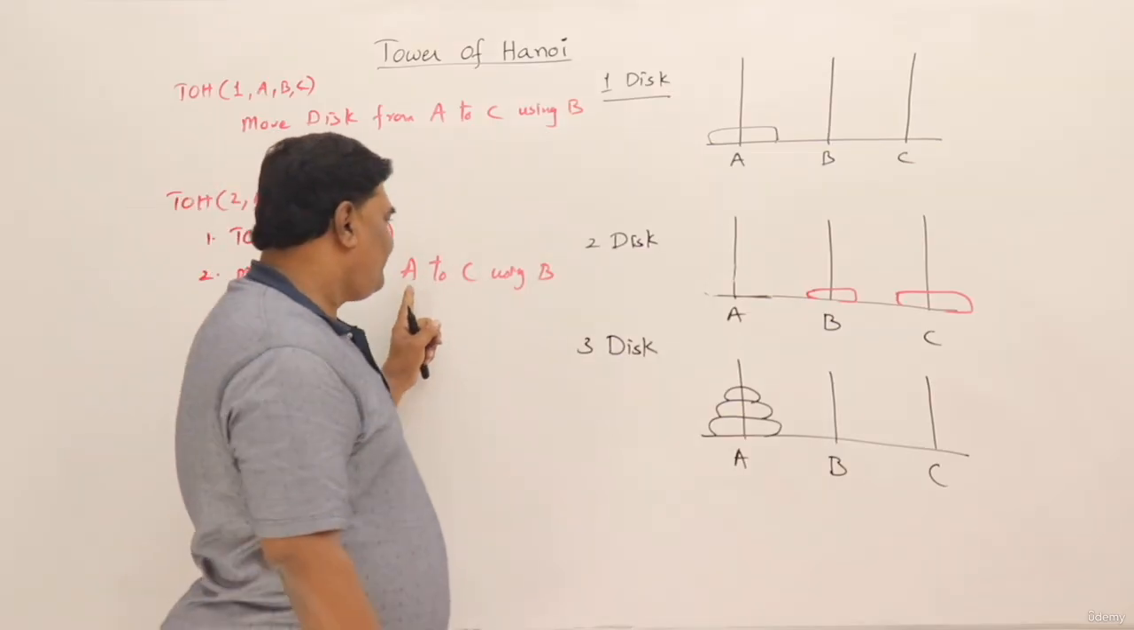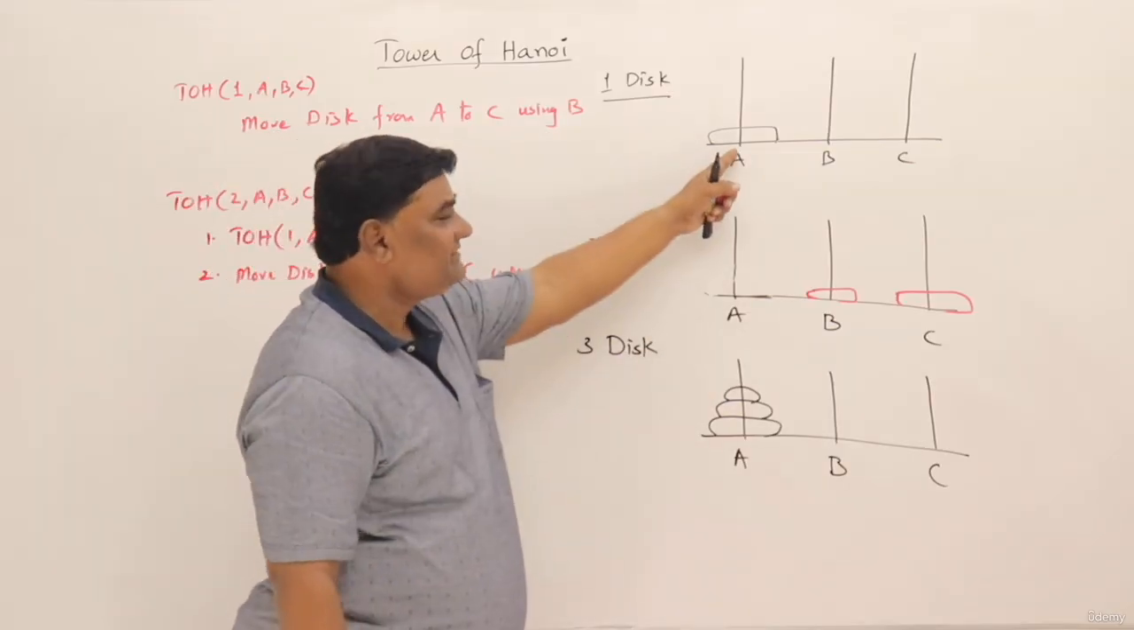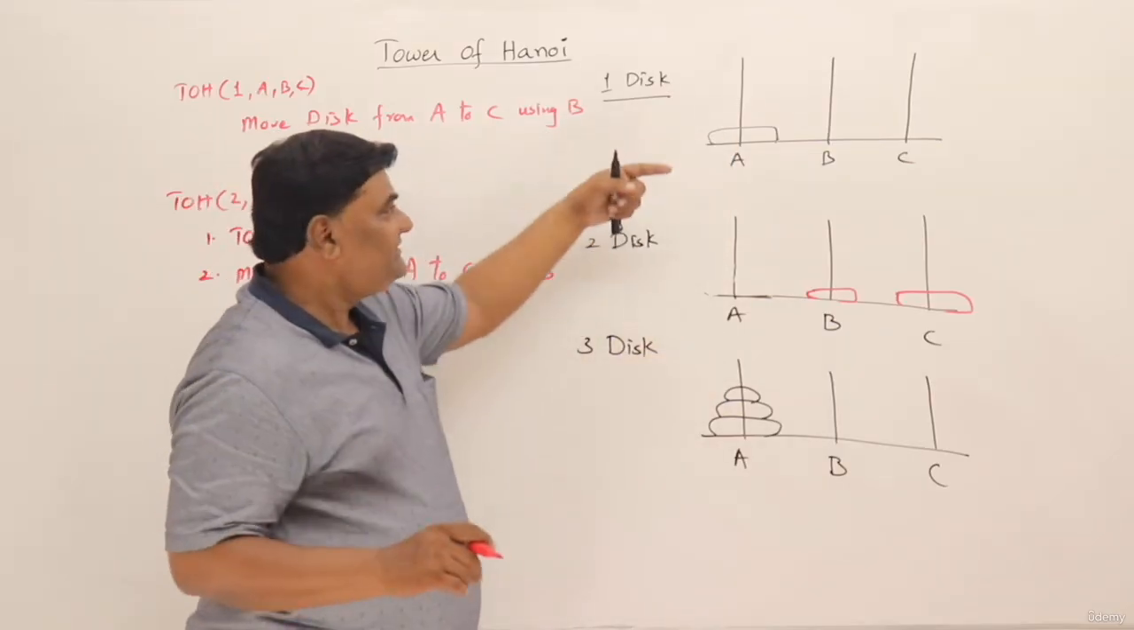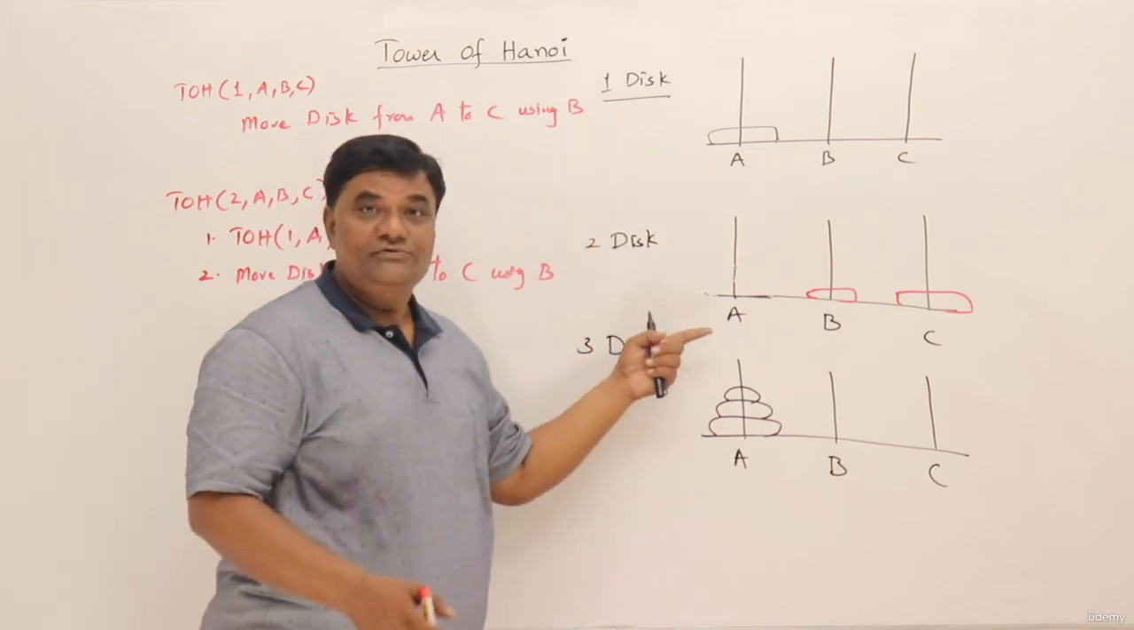So this is move from A to C. That is same as this step, first step. We have already seen how to move one disk. That same step is useful here.